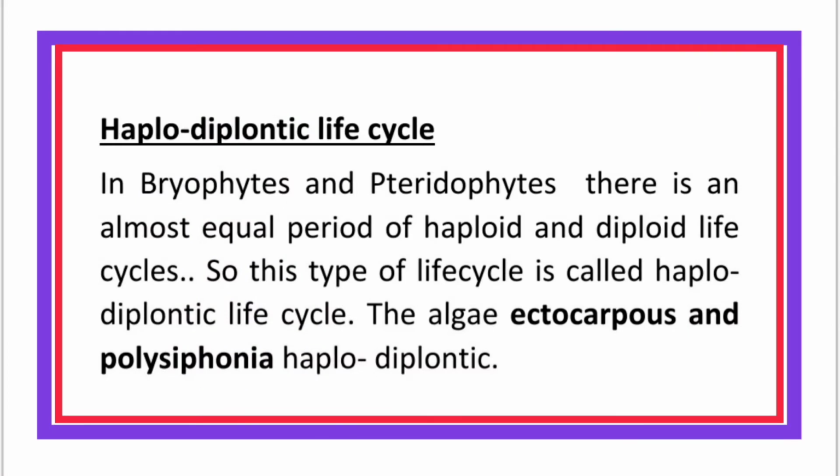Haplodiplontic life cycle. In bryophytes and pteridophytes, there is an almost equal period of haploid and diploid life cycle. So this type of life cycle is called the haplodiplontic life cycle. The algae Ectocarpus and Polysiphonia are haplodiplontic.